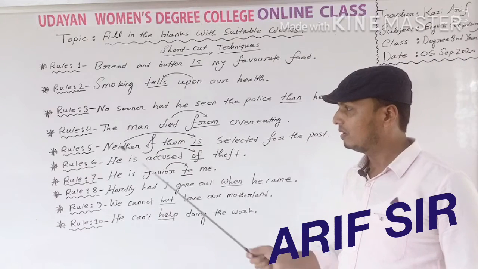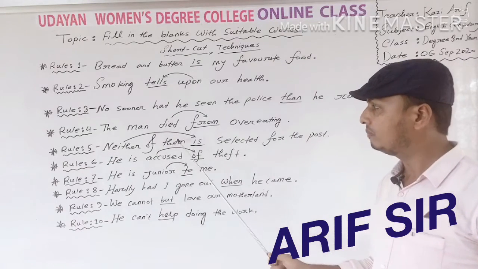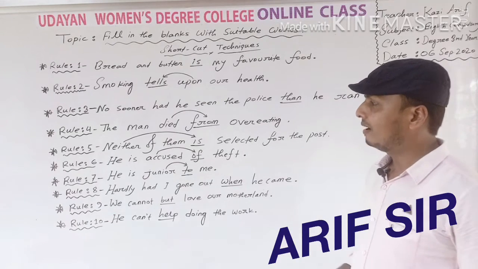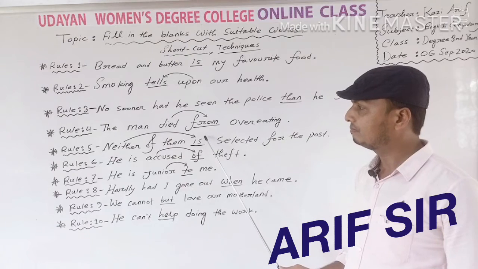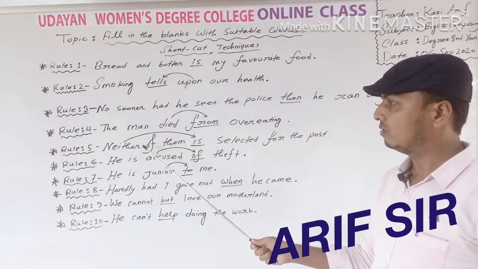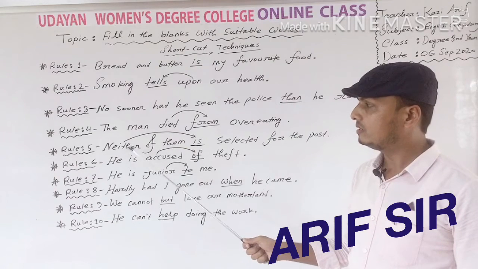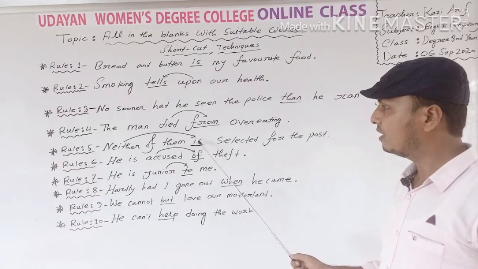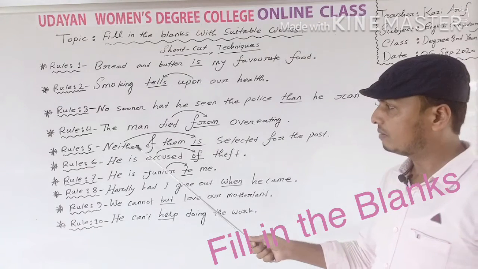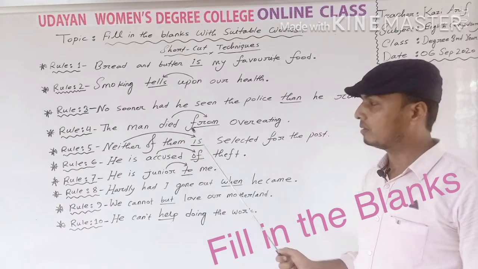This is a group verb. Next, rule 5: neither of them dash selected for the job post. Okay. And what will be the correct answer here? What will be the suitable word here? According to the subject or head word, here neither is the head word, so the correct form will be is here, right? The subject is singular or head word is singular, verb will be singular.